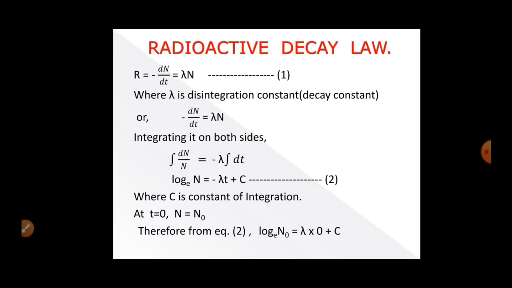So it is a constant and can be taken outside. So minus lambda and integral over dt. So the left side of this integration will be log to the base e N equal to minus lambda t plus c, where c is the constant of integration.